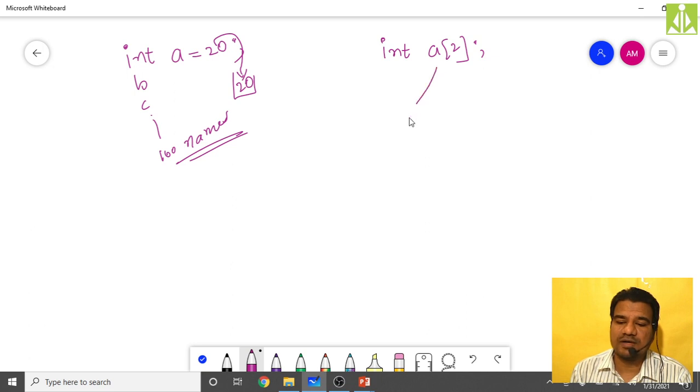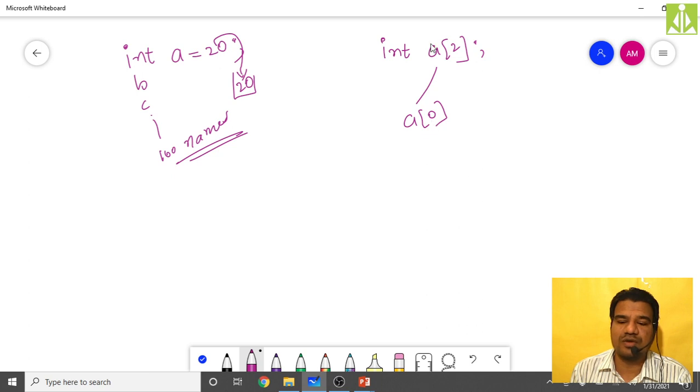In the sense, the first variable I can access, because we also discussed array index will start at 0 and ends at maximum size minus 1. It is the most important statement that you have to remember. Array index will always start from 0 and ends at maximum size minus 1. So over here my maximum size is 0. So where should my array index start? Means it should start at 0.